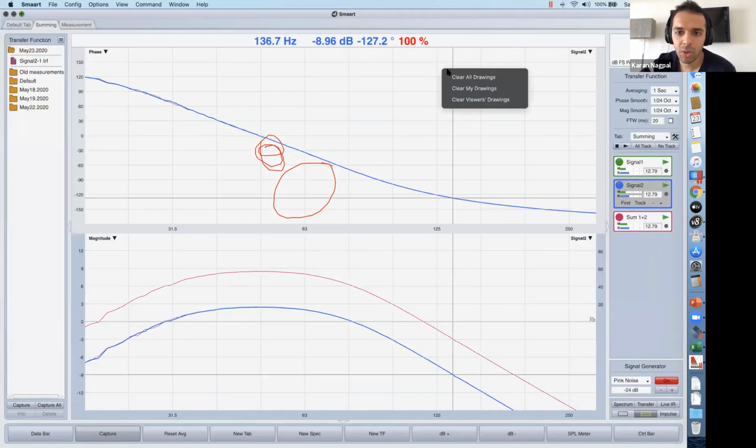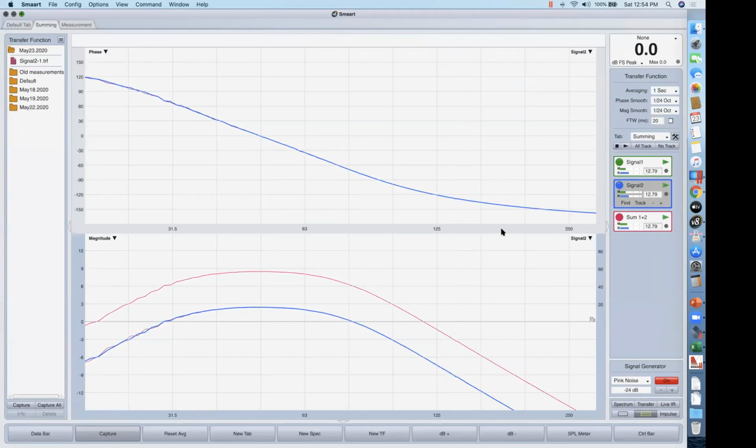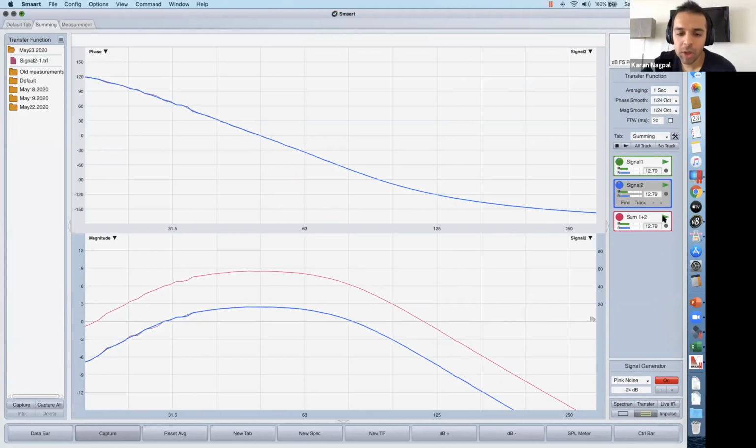I'm just going to clear it. So I think, but a couple of questions. I think you finish what you're doing and then we'll address a few questions. Okay, so let's just remove the sum.